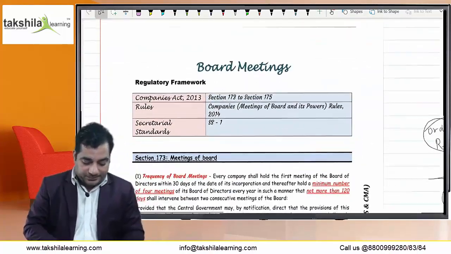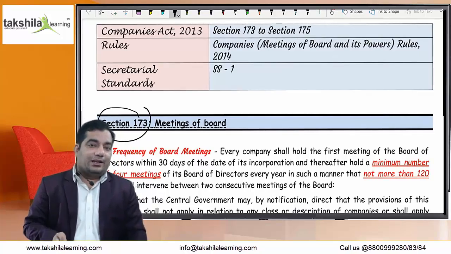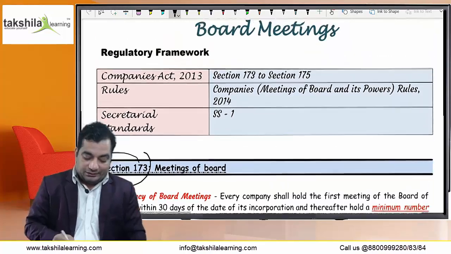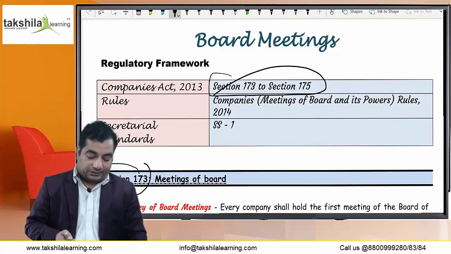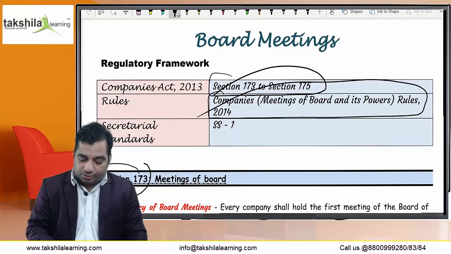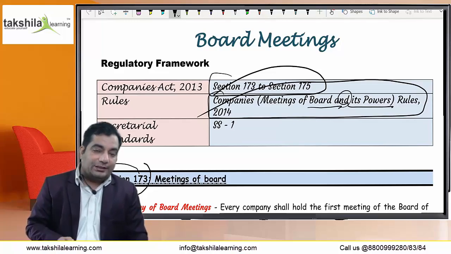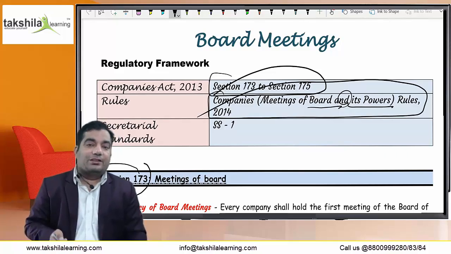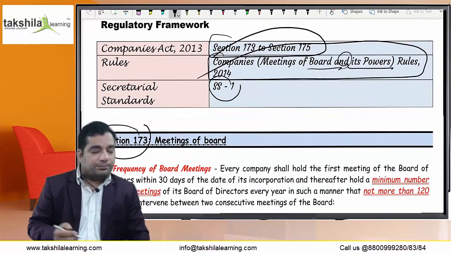Our first section is section 173. Before going into the topic of 173, as I told you earlier, sections 173 to 175 deal with the concept of board meeting, and there are specific rules about it: meetings of board and its powers. These rules do not only deal with board meetings; they also deal with some more concepts we will study after this chapter. And SS1 also deals with the board meeting.